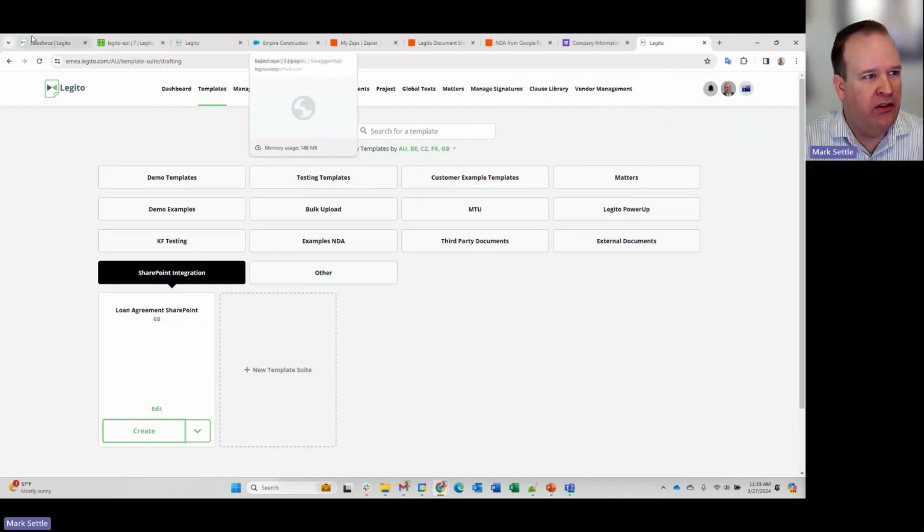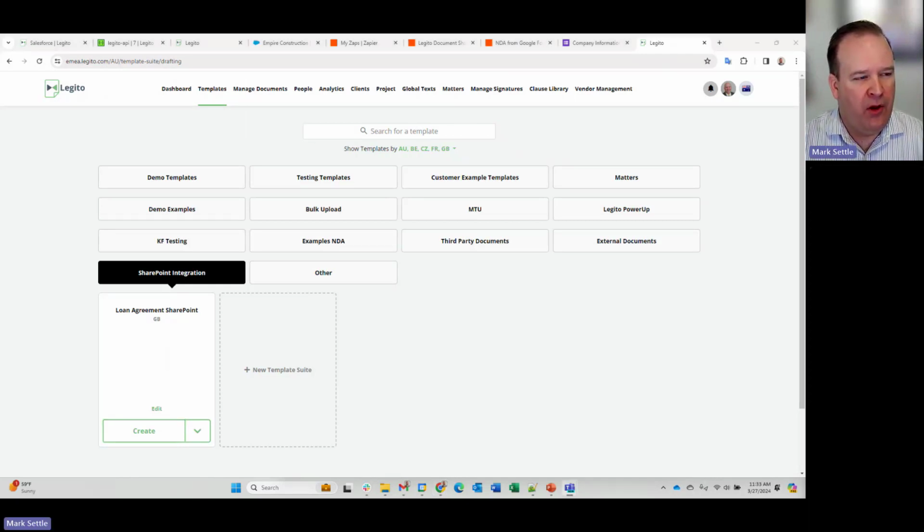So with that, I'm going to pause and see if there were any questions that came in. I apologize for looking off the screen, but that's where my questions are. So I'm going to try to load those up and see what we got. All right, so two good questions here. The first is, I'm not sure how you connect SharePoint with Legito. Could you cover this topic?